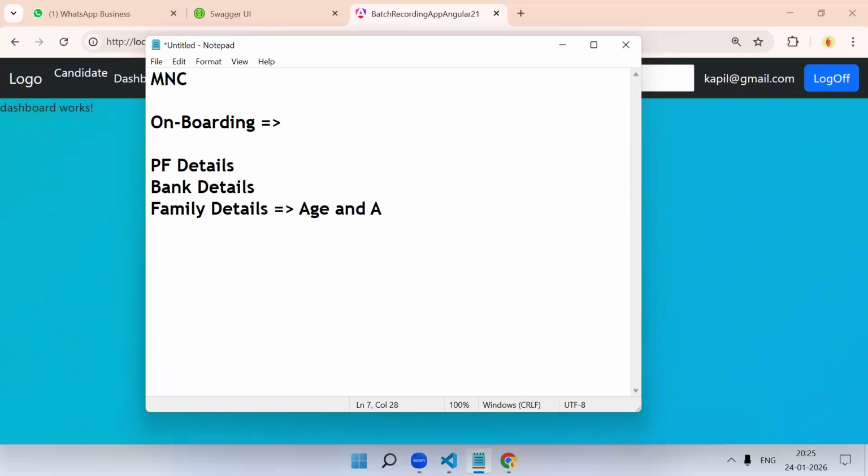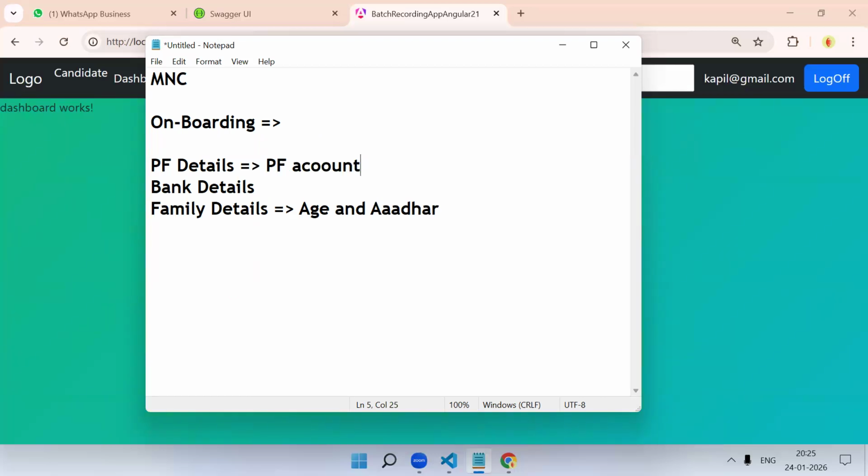How many of you know your mother and father's date of birth? Every time I join a company, I call my mom and get their date of birth. Same for me. So we don't know these things. Again, in PF also, how many of you have actually written down your PF number somewhere?